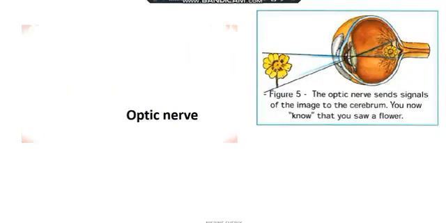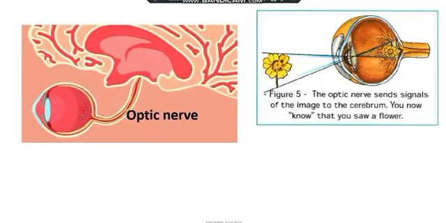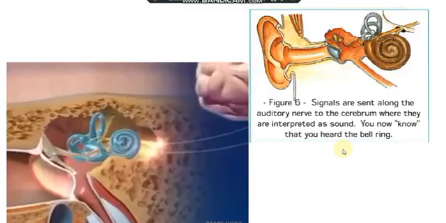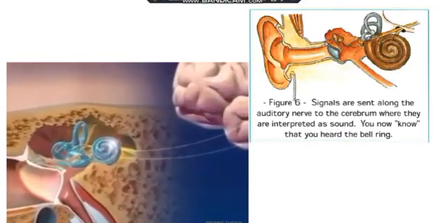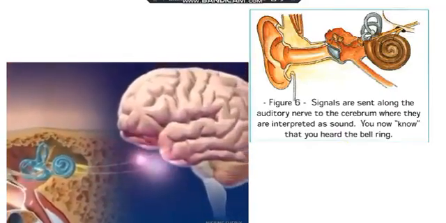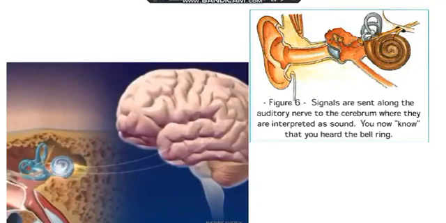Figure 5. The optic nerve sends signals of the image to the cerebrum. You now know that you saw a flower. This is the optic nerve. It transmits the message from the eye to the brain. Auditory nerve. Signals are sent along the auditory nerve to the cerebrum, where they are interpreted as sound. You now know that you heard the bell ring.